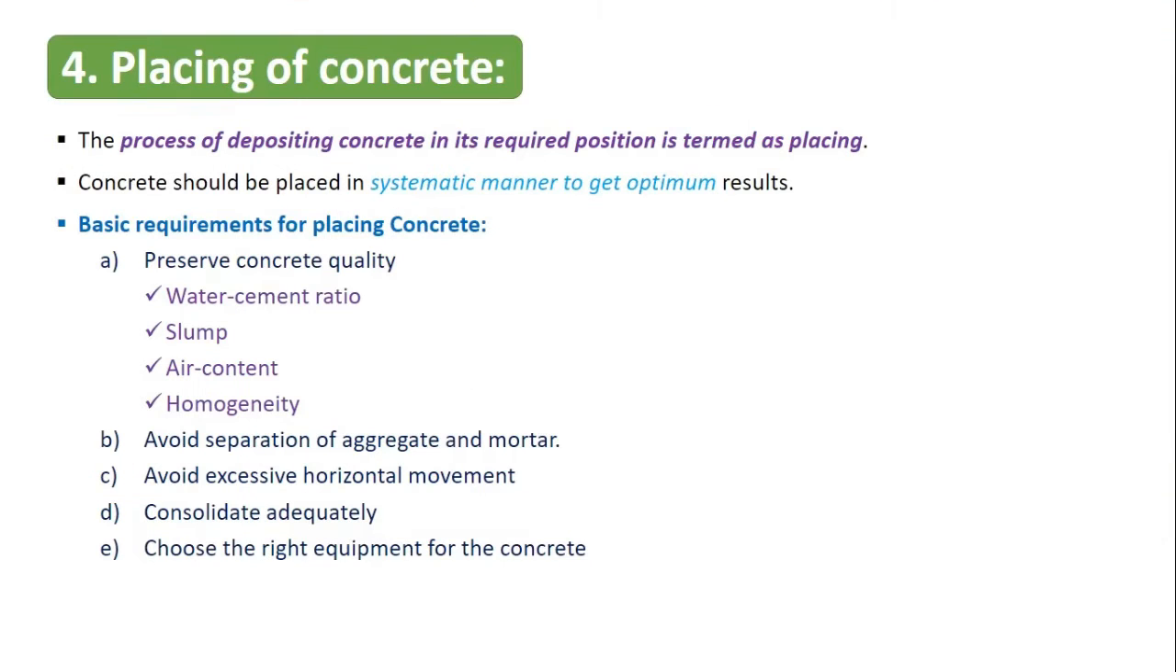So, in this video, we are going to discuss the first step in the manufacturing of concrete, that is placing of concrete. So, what do you mean by placing of concrete? It is nothing but the process of depositing concrete in its required position. The process that you do, the manner in which you do, that is nothing but placing. This has to be in a systematic manner to get optimum results.